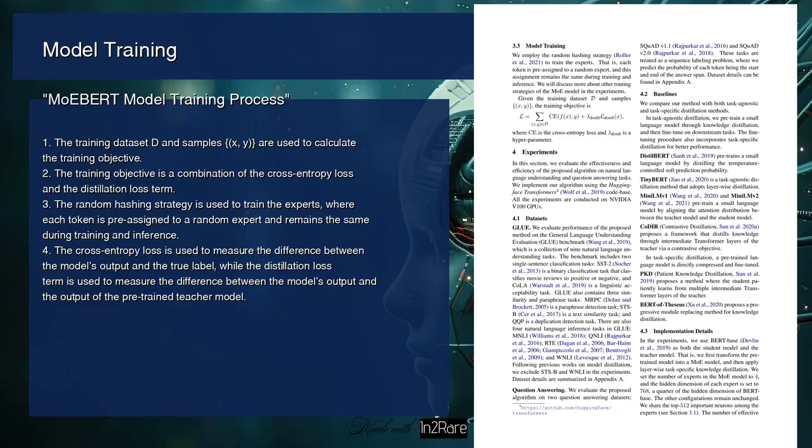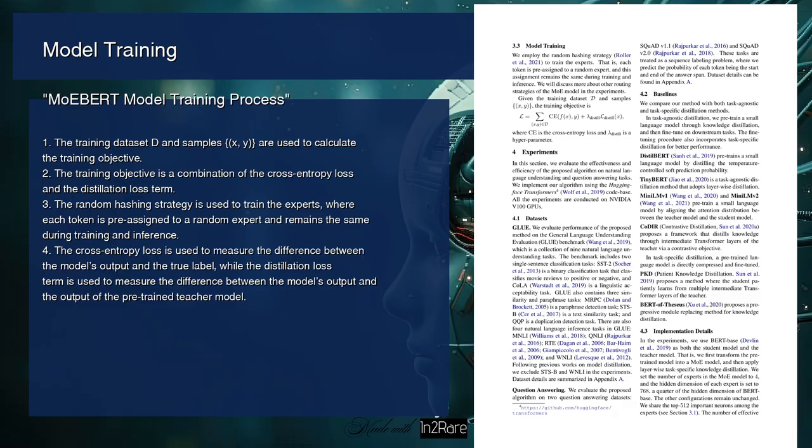On page 5, the author explains the model training process of MoEBERT. The author employs a random hashing strategy to train the experts. This means that each token is pre-assigned to a random expert, and this assignment remains the same during training and inference. The training objective is to minimize the cross-entropy loss between the model's output and the true label, plus a distillation loss term.